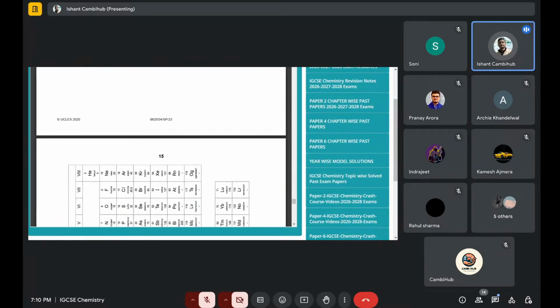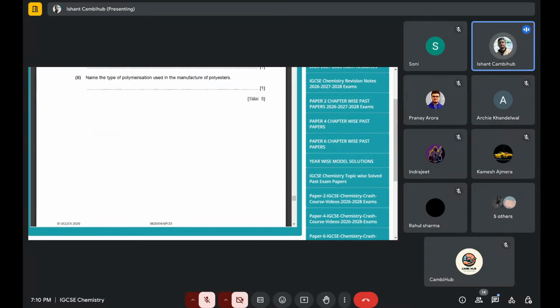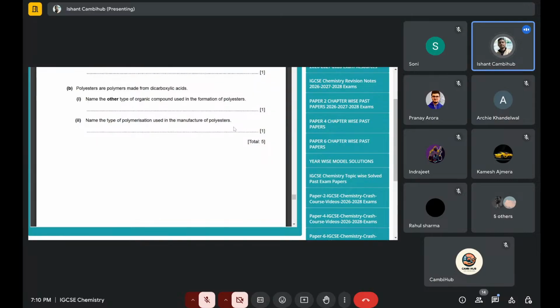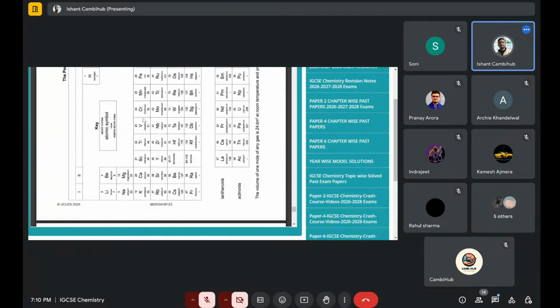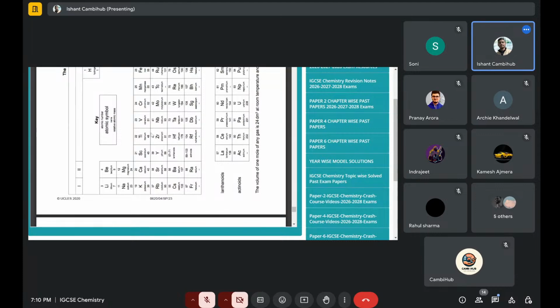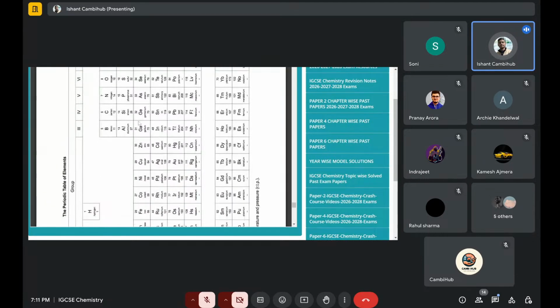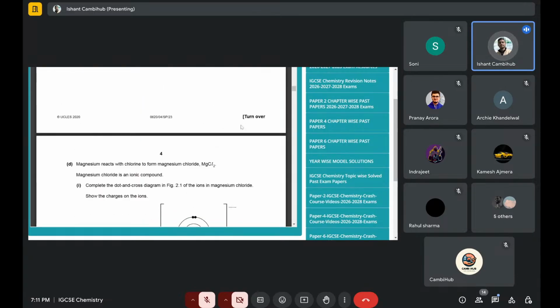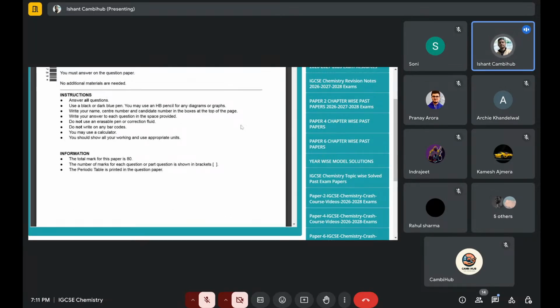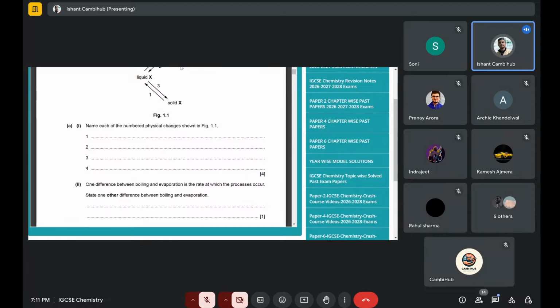These one-mark type questions are simple ways to get marks easily. And of course, there is your periodic table which they give you. A few people try to be over smart and think that they already know the molecular mass of, let's say, aluminium. They tend to write 28, but the thing is it's 27. So it's better to refer to the periodic table once again, and then accordingly do the mass number and these type of questions.